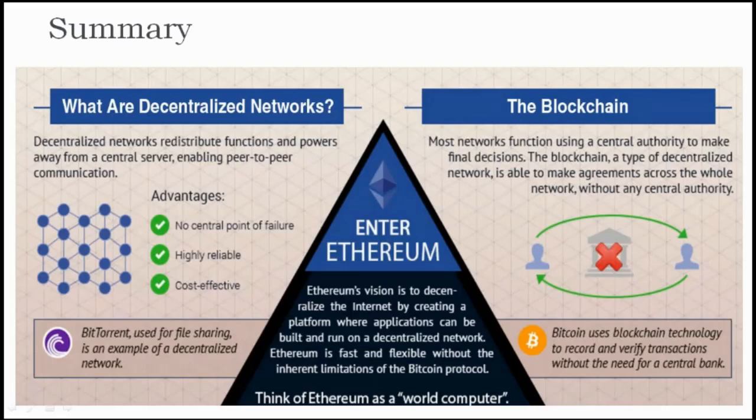That is the reason there is no chance of failure in any corner of the decentralized network. So these are the differences and the way of functioning of Ethereum compared with the Bitcoin blockchain network.